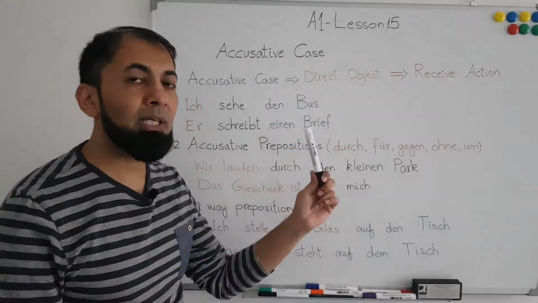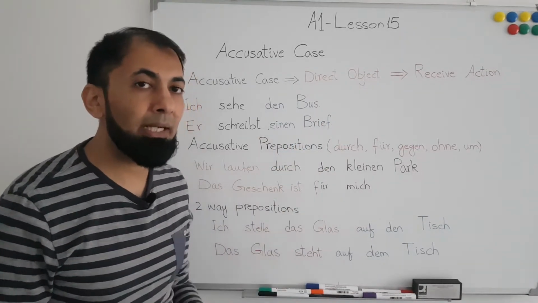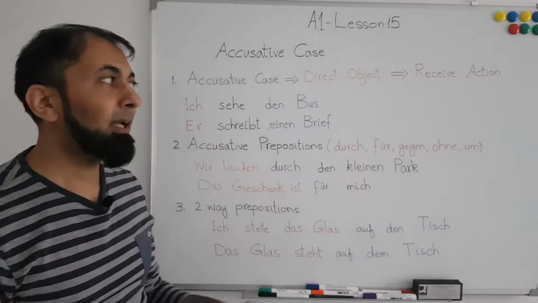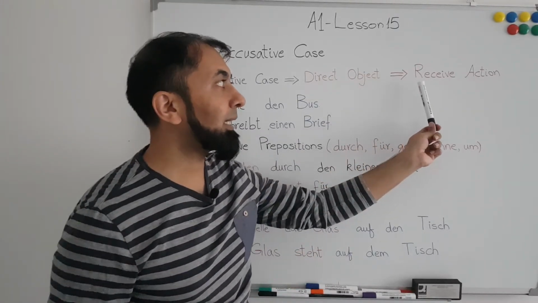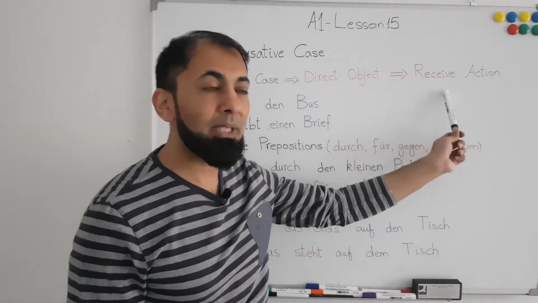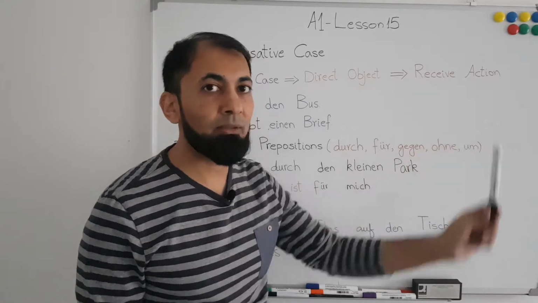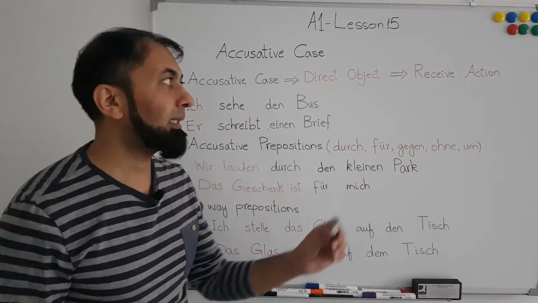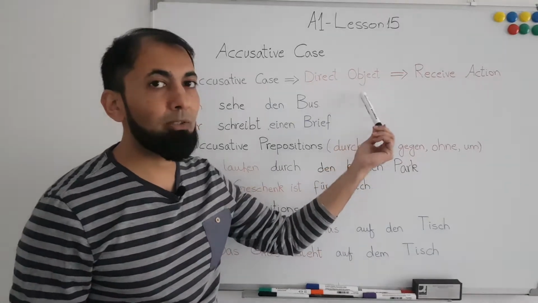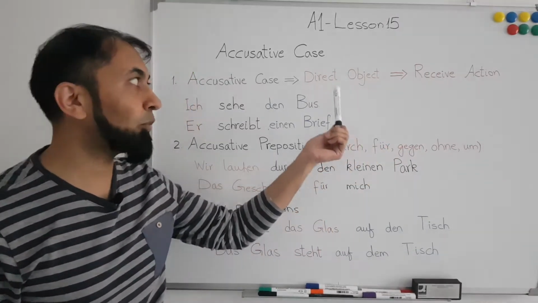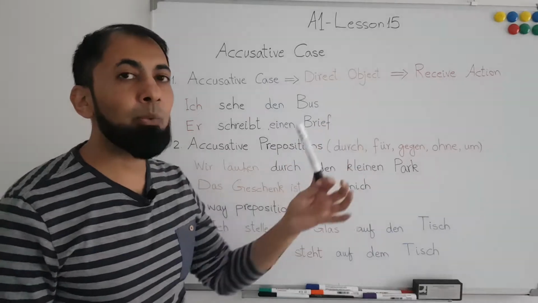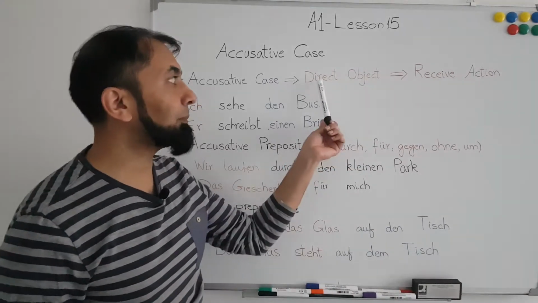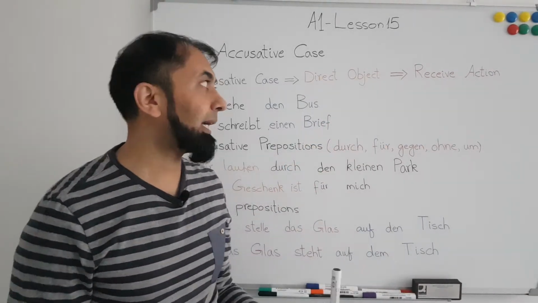And we identify the direct object in the sentence like this: anything or any person that is receiving an action from the subject of the sentence will be the direct object of the sentence, and we have to apply all the rules of the accusative on that particular direct object.